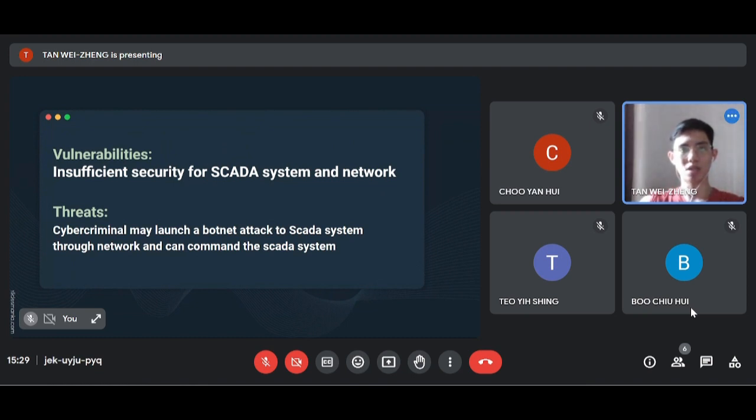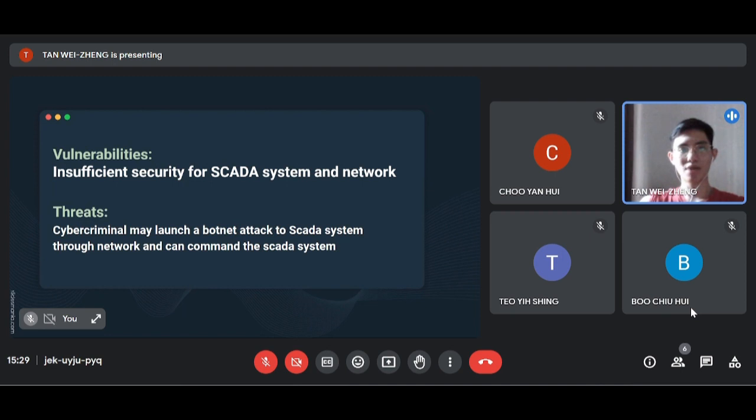and also the network. For the next threat, I will say that cyber criminals may launch a botnet attack on the SCADA system through the network, and they can also command the SCADA system if the botnet attack is successful. Without any hesitation, a botnet attack will be the threat our company chose to penetrate your SCADA system. The botnet attack, which is trending, was planned to run by exploiting vulnerabilities of your company's SCADA system.